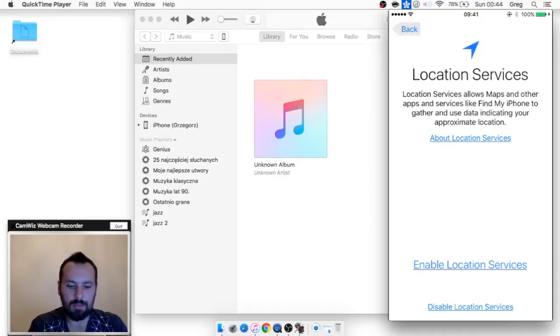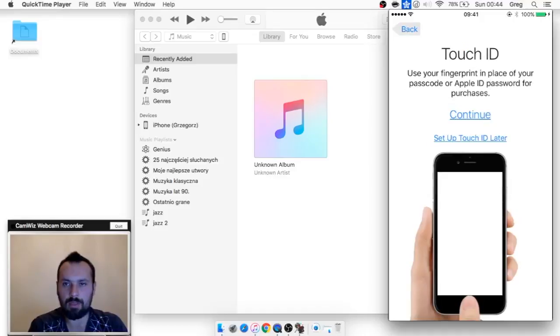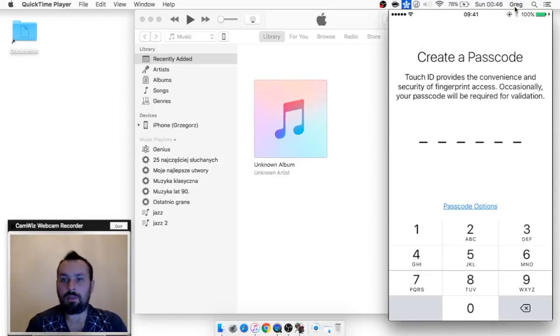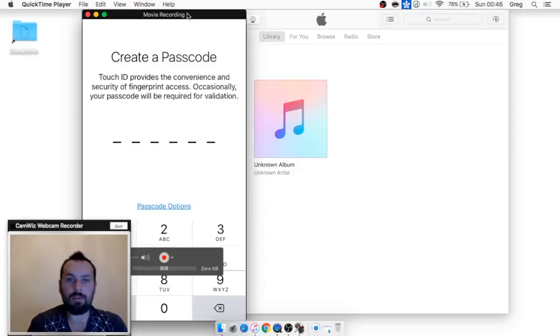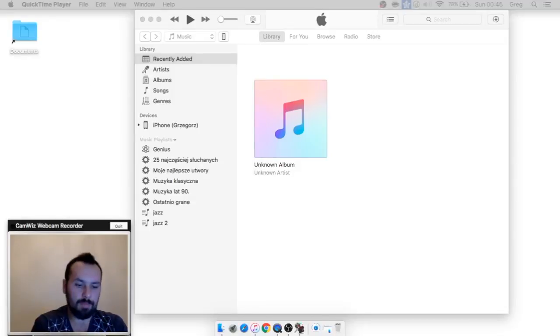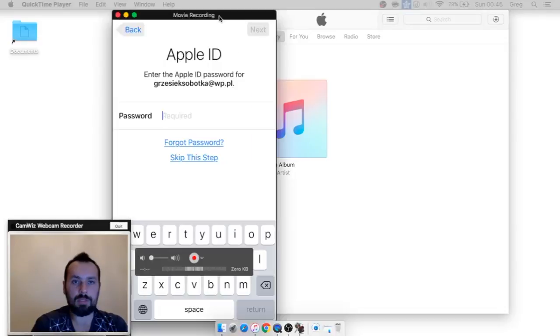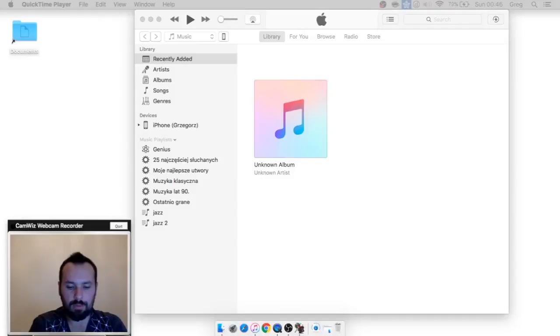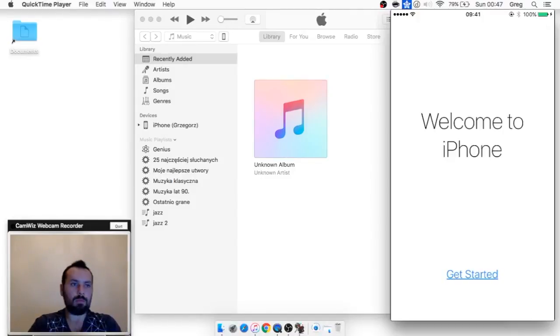So let's turn on the location services. Maybe Touch ID later. To create a passcode, yeah, it's very good to create a passcode. So let's do it. It should be typed twice. Now it's asking to enter your Apple ID password for my account, so I will do it also. Settings, so we will wait, and it says welcome. Let's get started,